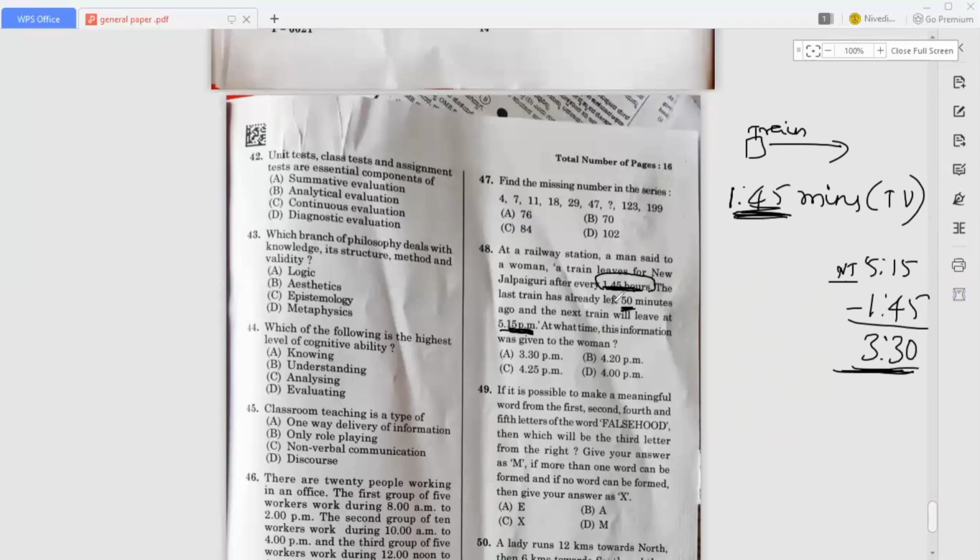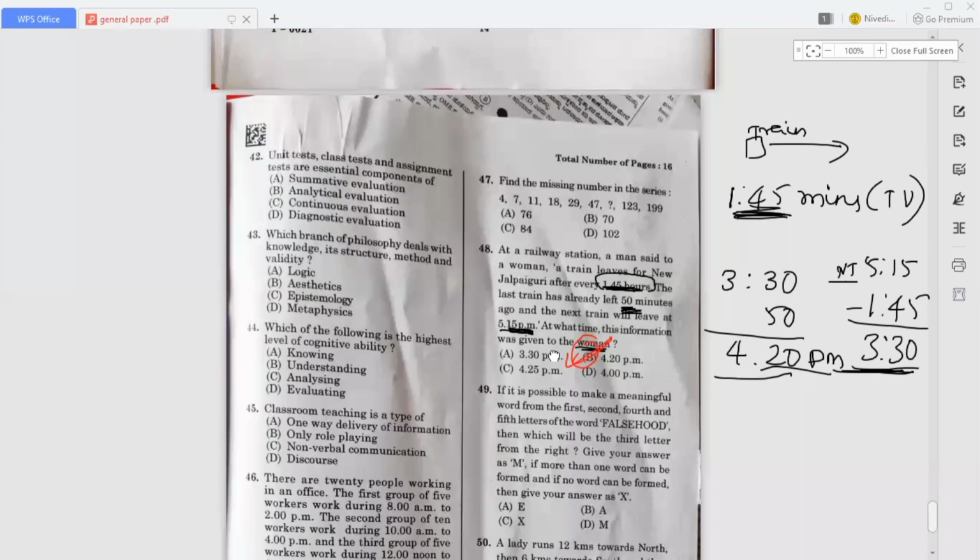So here they mention the last train already left 50 minutes ago. So 50 minutes ago means what? We have to add this 50 minutes to this. We got 4:20. Okay, so the answer is the timing the information was given to the woman, right? So the timing was 4:20 p.m. At 4:20 p.m., the information was given to the woman. Okay, so where is 4:20 present? Option B. So that's why option B is the correct answer. Okay, so now move on to the next question.